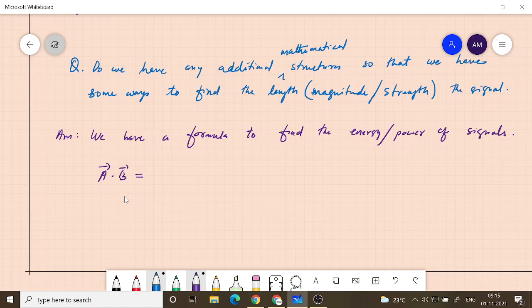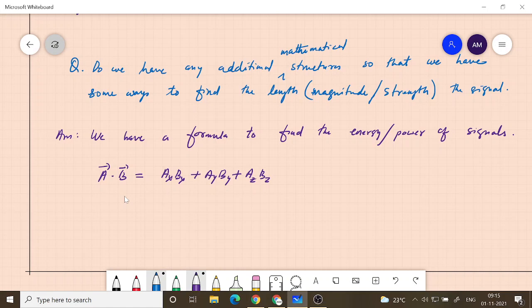We said that it is equal to AX BX plus AY BY plus AZ BZ, if there are 3 components, or if there are n components, then we can just keep on multiplying component wise. So each vector will have some number of n components. Both vectors will have, because they both live in the same space, they could be 0, one of the components may be 0, all of that is possible, but dot product means this is what we mean.